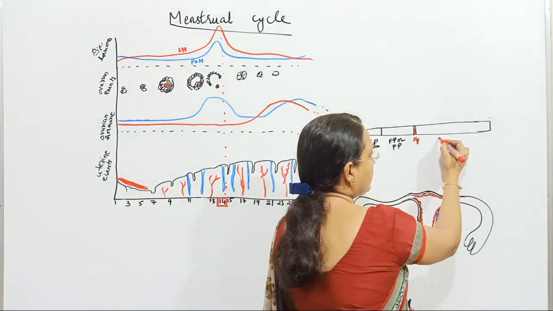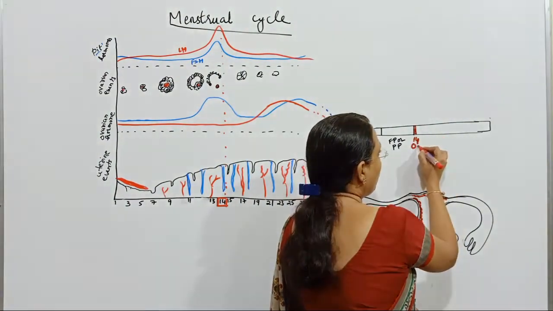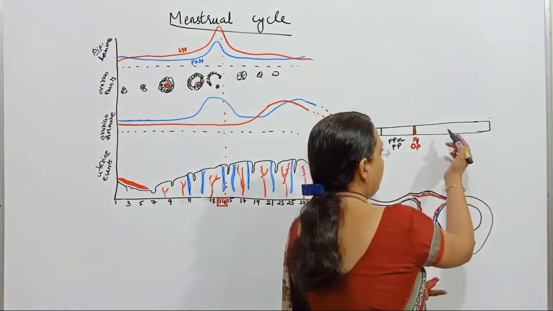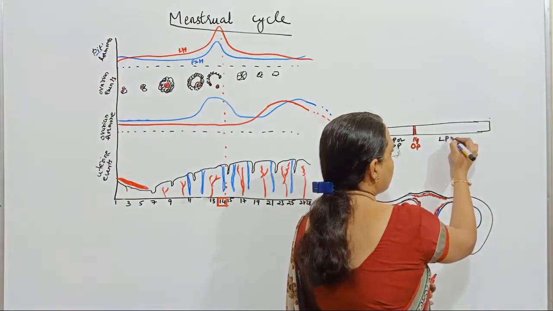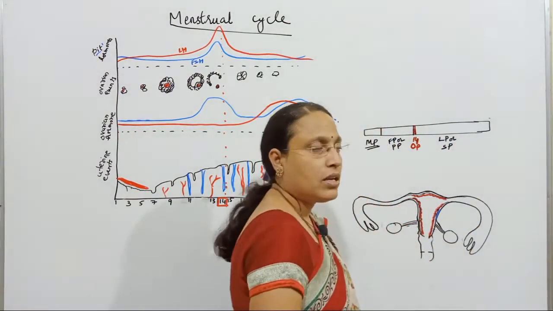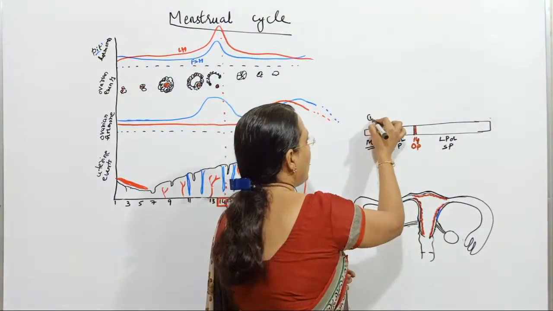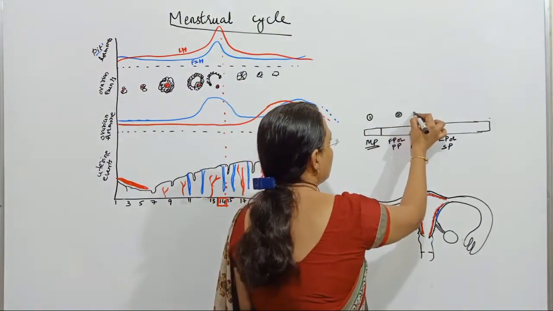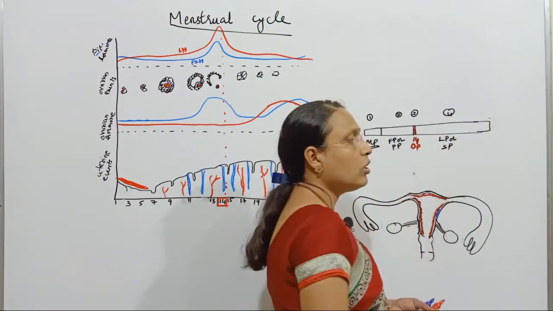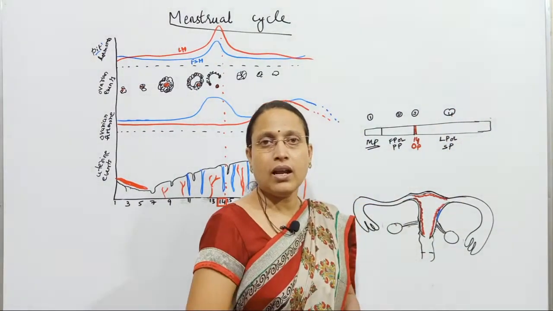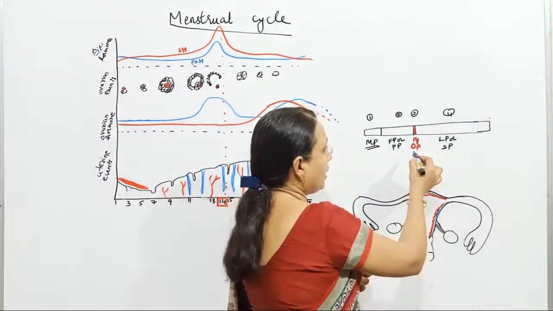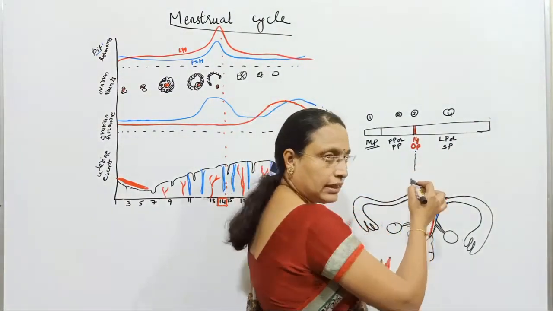And then after this will come the ovulatory phase, and after this will come the luteal phase. It is also called the secretory phase. So comes phase 1, phase 2, this one, phase 3 and phase 4. Total 4 phases are there. In that, which is a key event occurring on day 14th?